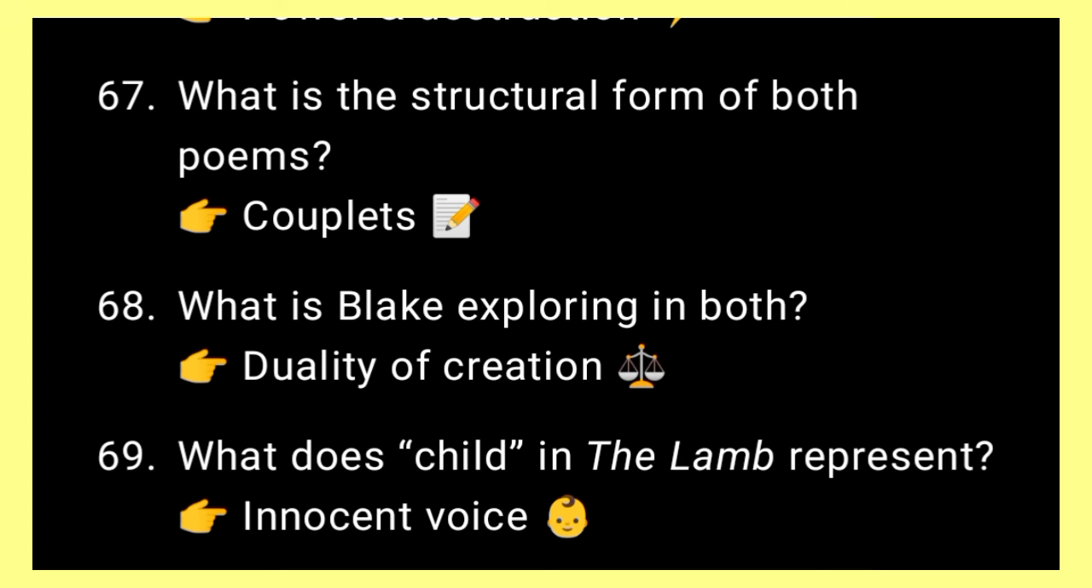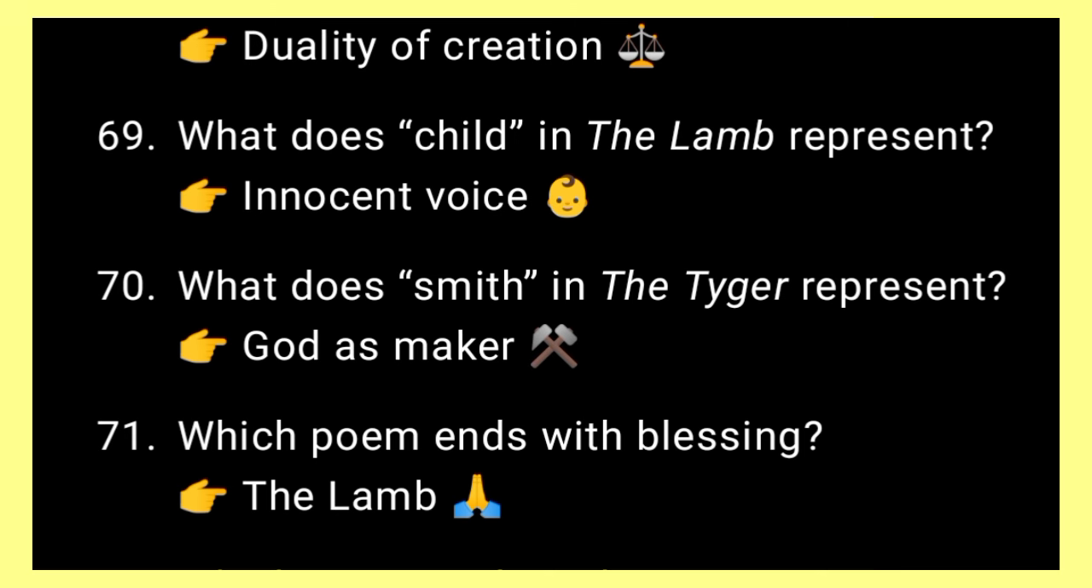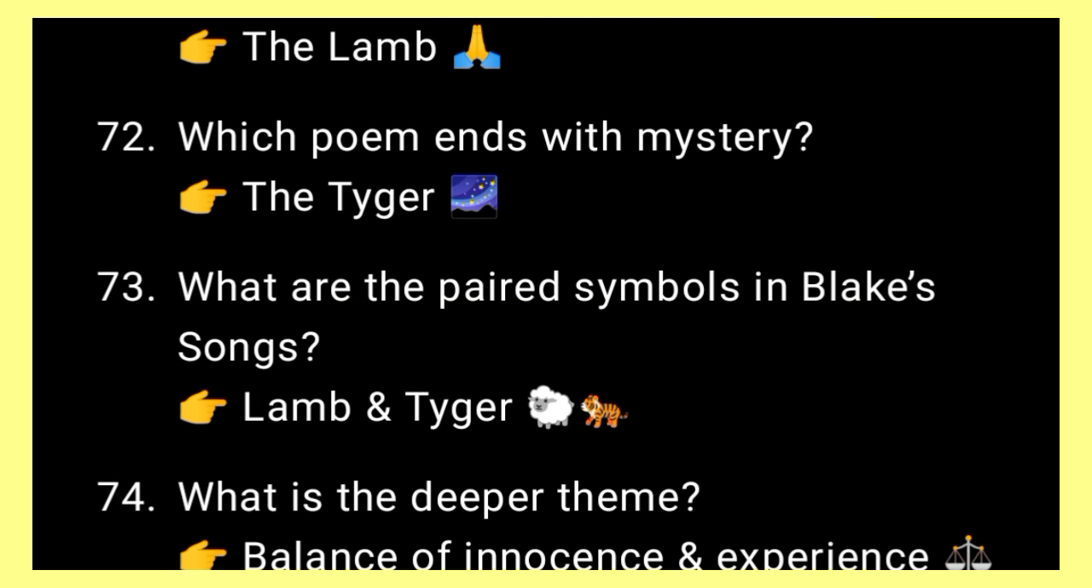Next, what is Blake exploring in both poems? Answer, duality of creation. Next, what does the child in the lamb represent? Answer, innocent voice. Next, what does the smith in the tiger represent? Answer, God as maker. Smith refers to God as maker. Next, which poem ends with blessings? Lamb. Lamb is the poem that ends with blessings, and the other poem, Tiger, ends with mystery.